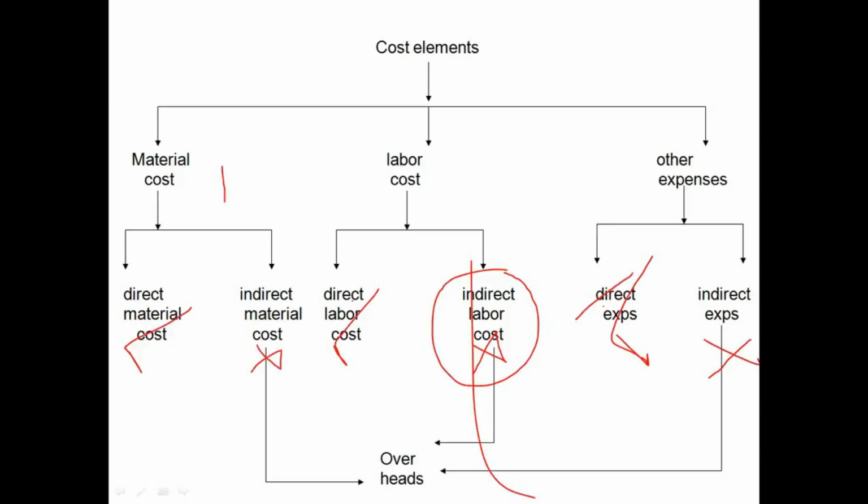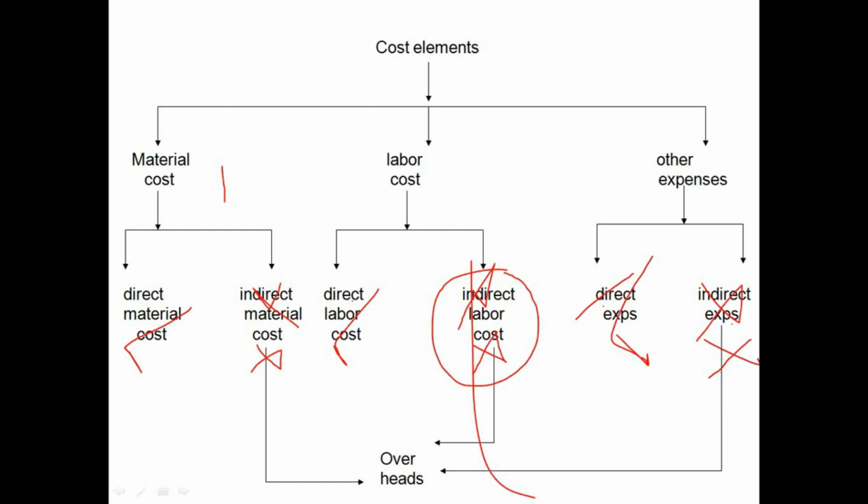But it is not feasible to analyze indirect material cost, indirect labor cost, and indirect expenses individually because they occupy a smaller portion individually. But if you sum up the smaller portions of these individual components, they become a larger portion. Means if you combine indirect material cost, indirect labor cost, and indirect expenses, it occupies a larger portion.